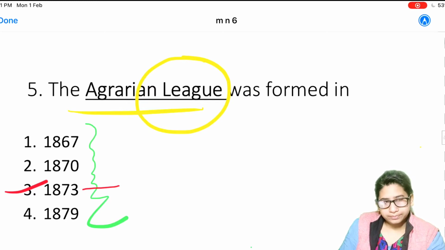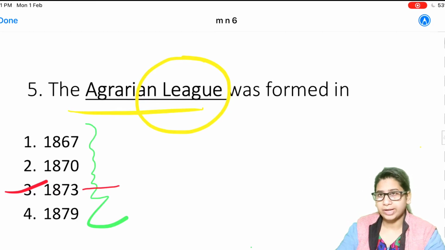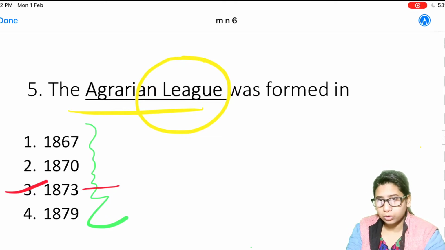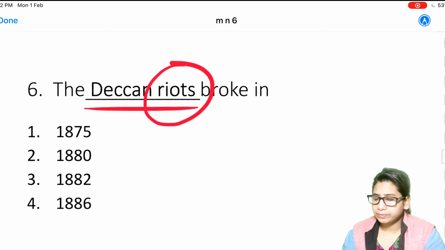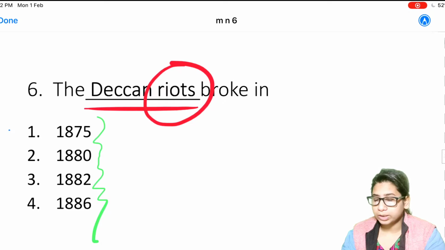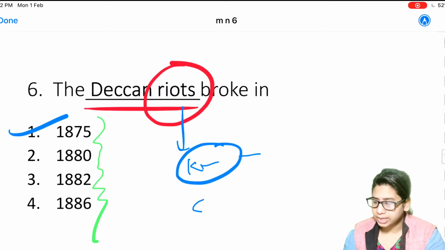It was a very peculiar change that we can see before 1857 and after 1857. Before 1857 there was no trust in the court system and they were not going to court, but after 1857 they were frequently going to court for any dispute. Next question is, the Deccan Riots broke in the year. Options are 1875, 1880, 1882 and 1886. This riot broke in the year 1875 and the reason was a tussle between the Kunbis, who were Marathi peasants, and the Sahudars.